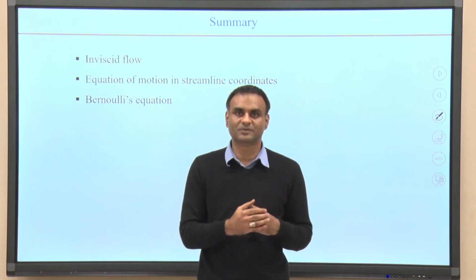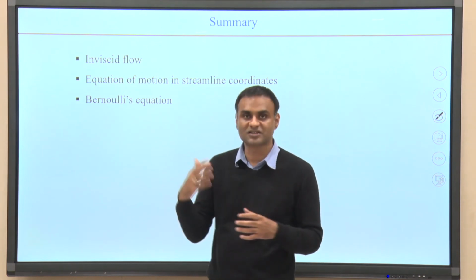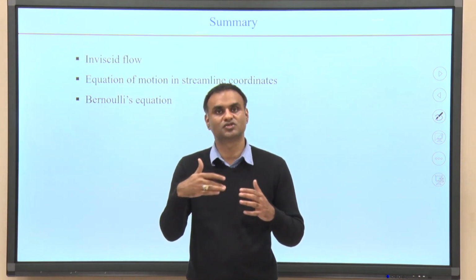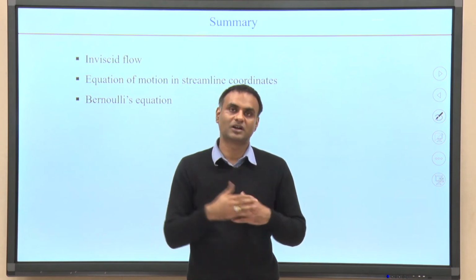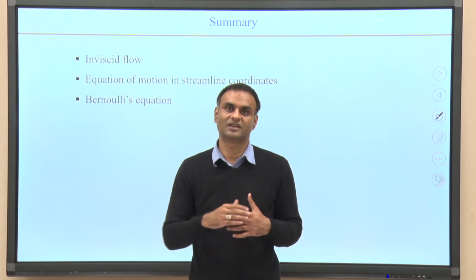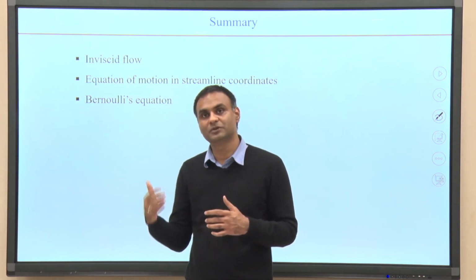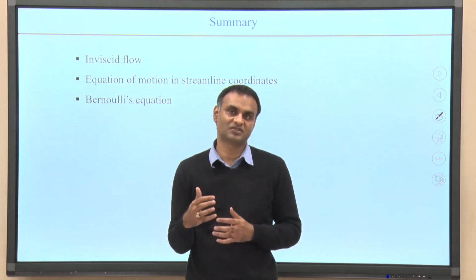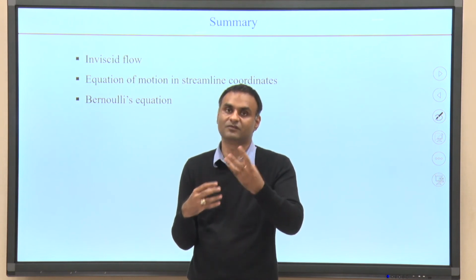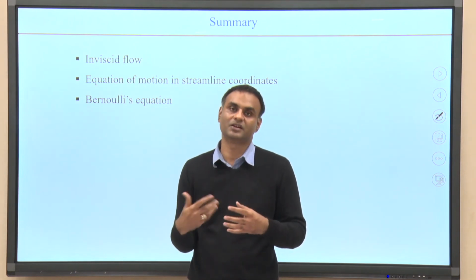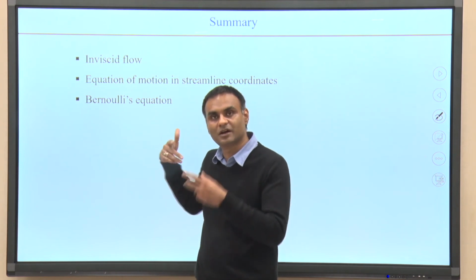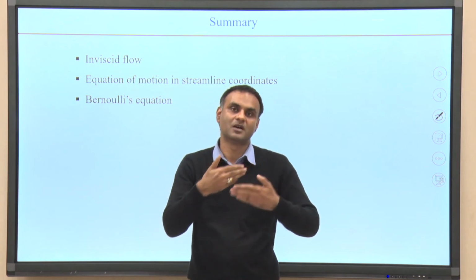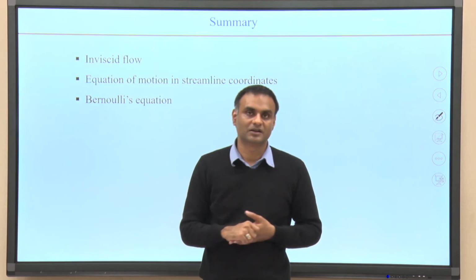There was another relationship that we got here, that rho v squared by r is equal to dou p by dou r, which is the relationship that we can use for an inviscid flow to find out the centripetal acceleration or the pressure variation along the radial direction. If you remember, when we talked about curved flow in the previous lecture, there we also had viscous terms. So, there were three forces there, and that is why we have secondary vortices coming into play. Here we have only the centripetal force or centrifugal force, being balanced by the pressure gradient. So, it is relatively simpler here.